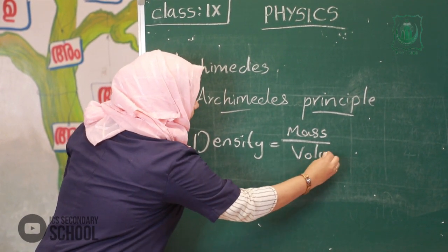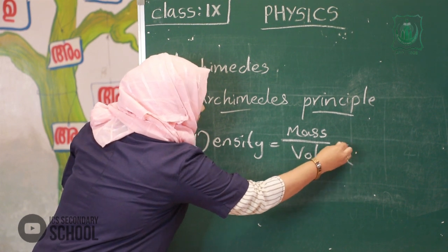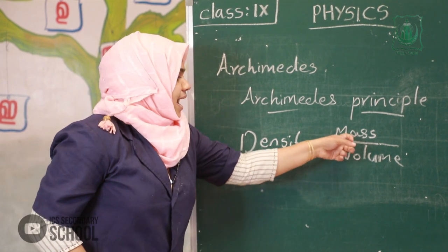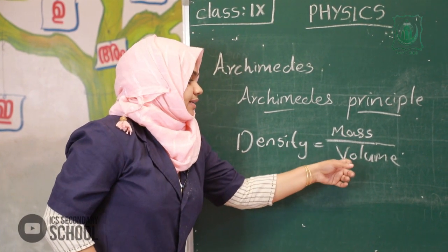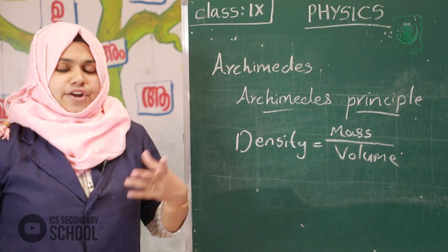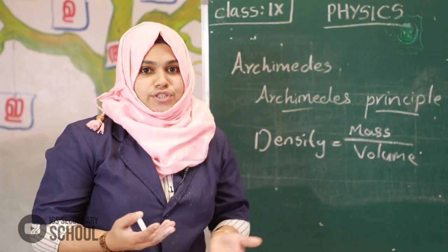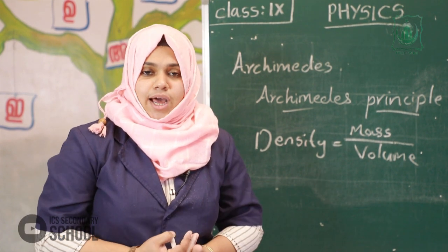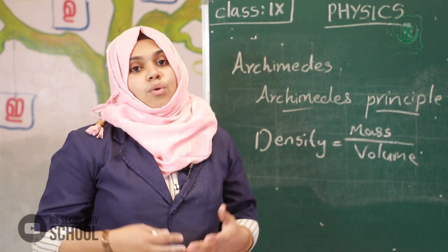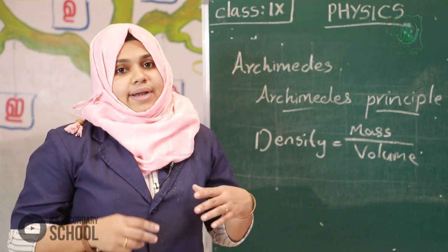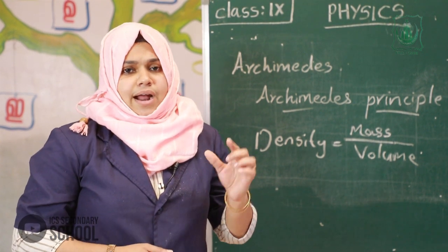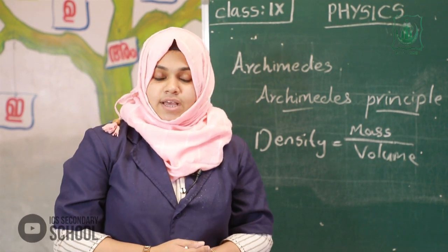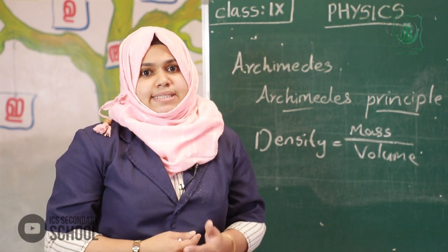But his confusion was how to calculate the volume without damaging the crown, because the crown does not have a definite shape to calculate volume.